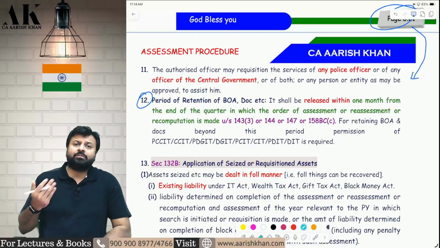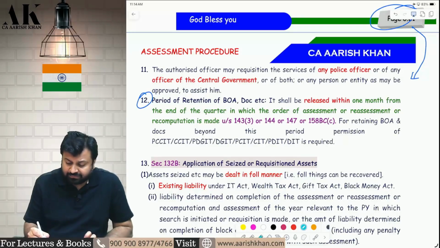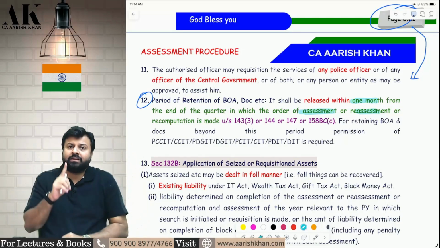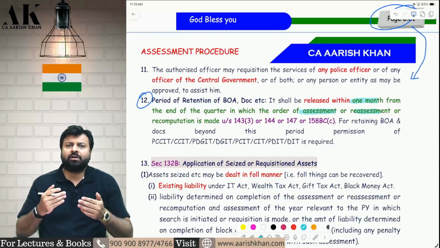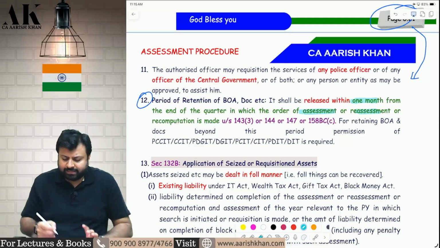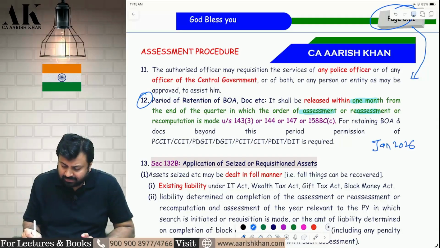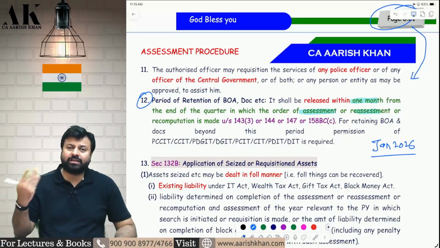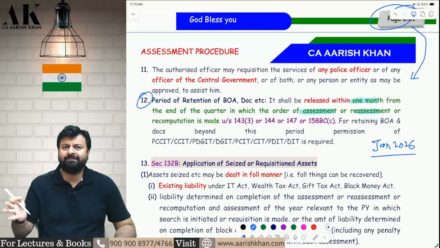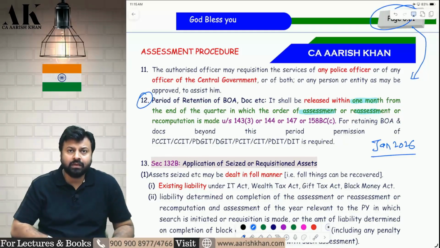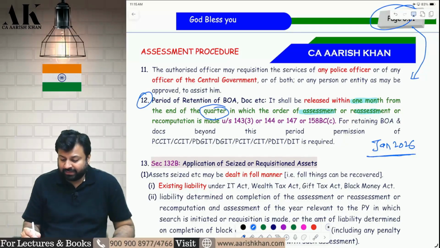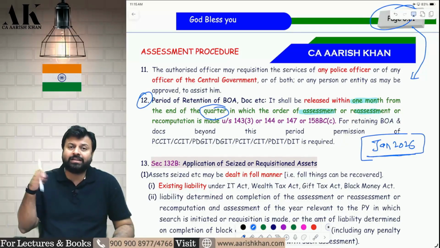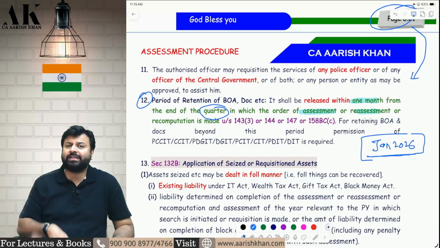So what is the time limit to return the books to the assessee? Earlier, the time limit was within 1 month from the end of the month in which the assessment order was passed. So suppose the assessment order was passed in January 26th. Then earlier the time limit was that it has to be given back to the assessee within 1 month from the end of January 26th. That is still 20th Feb. But now they have changed the time limit to within 1 month from the end of the quarter. Now what do we mean by this? Now you have to give it back within 1 month from the end of this Jan 26 quarter. That is within 1 month from the end of March 26.